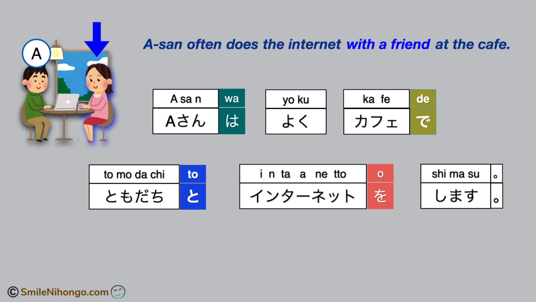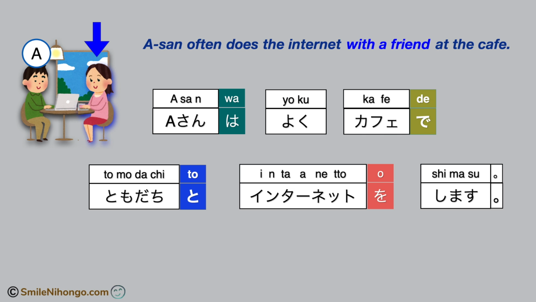The entire sentence, A さん often does the internet with a friend at the cafe, is A さんはよくカフェで友達とインターネットをします。This is the theme of today's lesson.